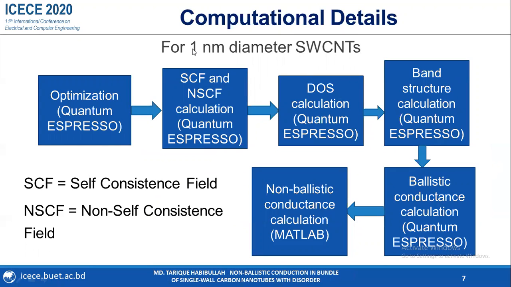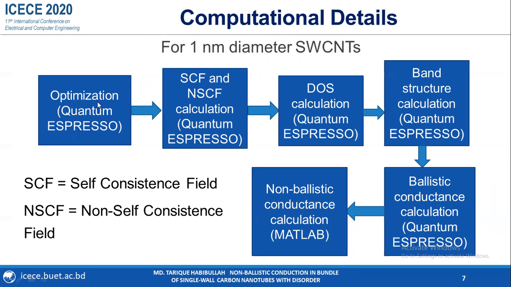But for 1 nanometer diameter CNTs, the computational procedures are different. For the calculations, we have used Quantum ESPRESSO and MATLAB software. At first, we have optimized all the atoms in the unit cell of this type of CNTs.